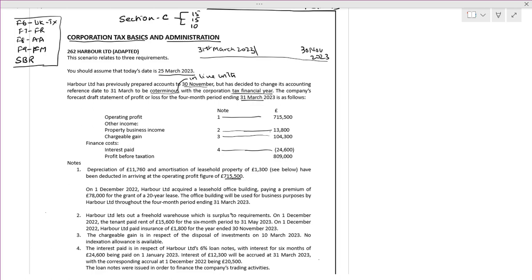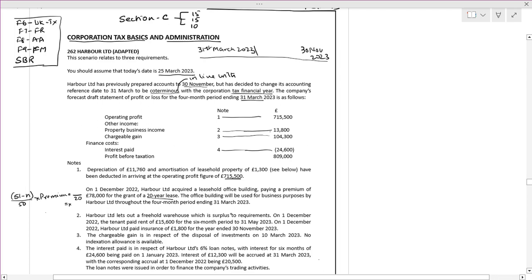On 1st December, Harbour acquired a leasehold building paying a premium of 78. What is the term of the lease? 20 years. The office building is used. What is the formula? The formula is (51 minus n) divided by 50 into the premium. Whatever you get has to be divided by 20 years, and then multiplied by 4/12, because this is for the 4-month period. We will do this.